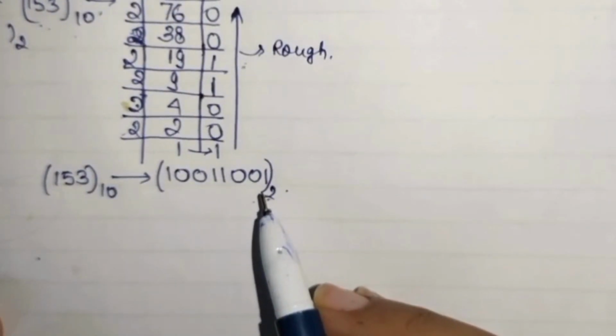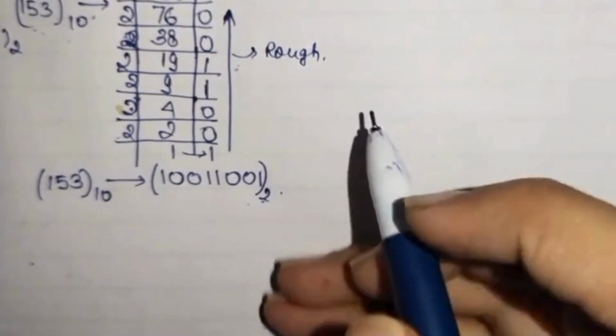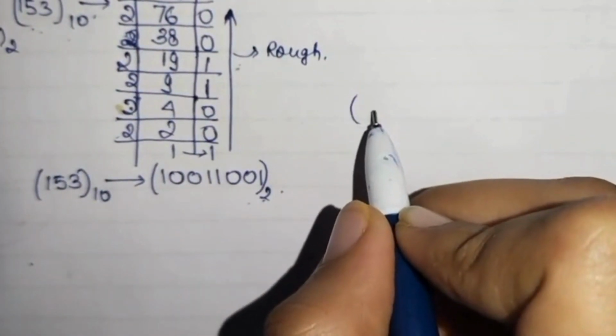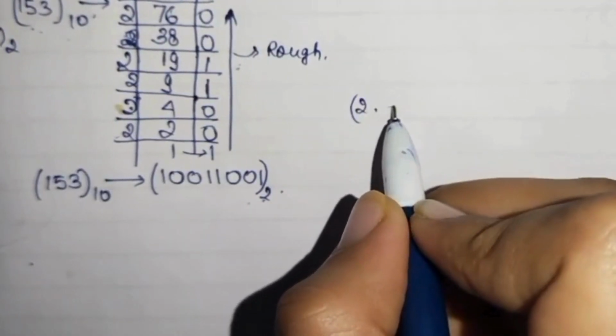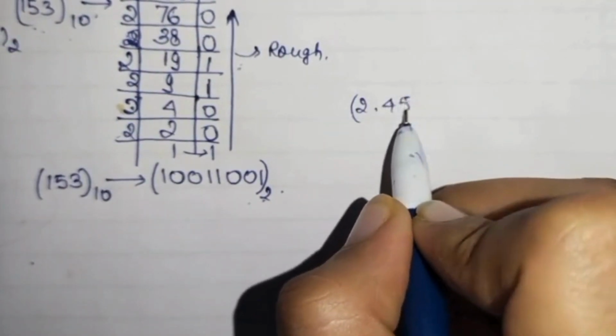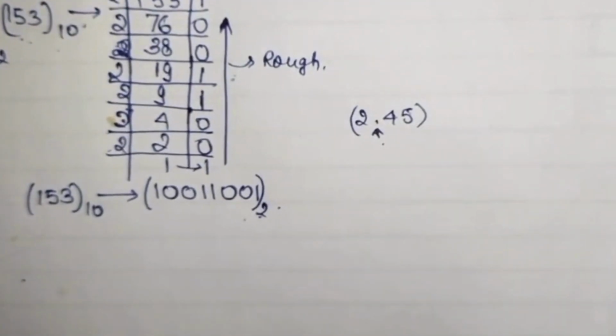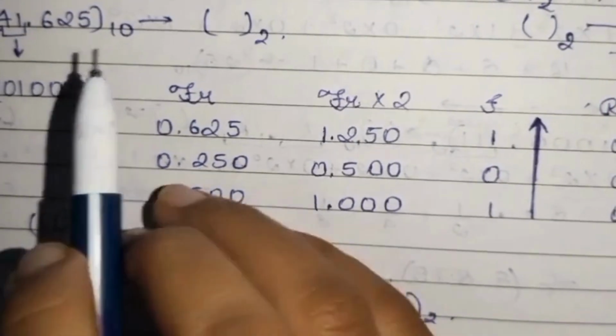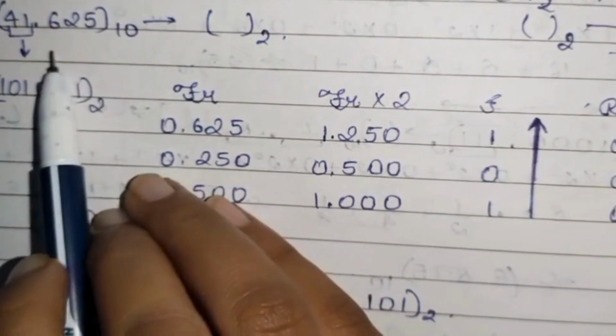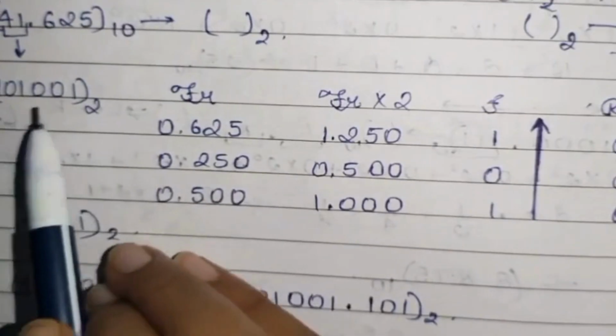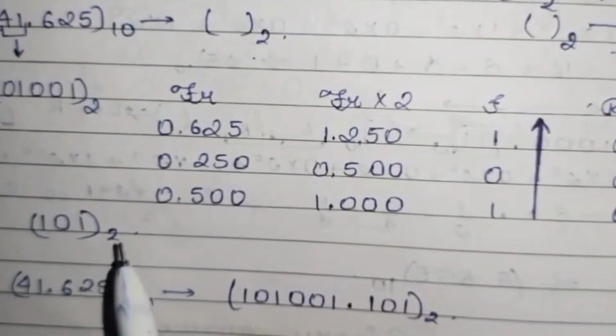Now let us know about the question. If a question comes like a number with a decimal point, how will we convert this? It is very easy. Let us know the process. Suppose this is the number which we have been given. This is a decimal number system. We have to convert it into binary.